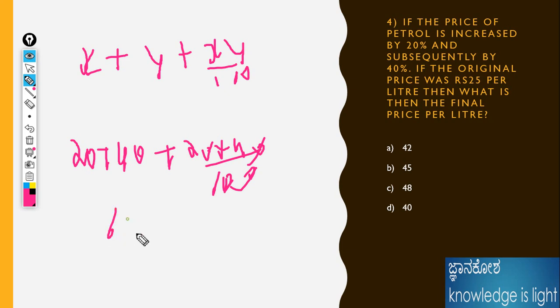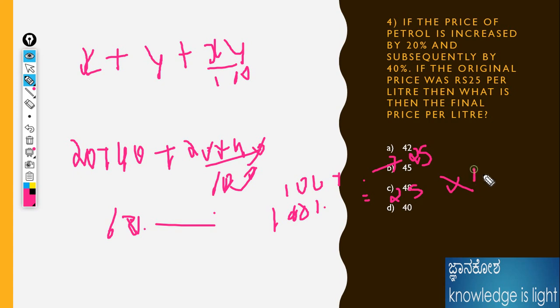Totally 68%. We already know 100% is 25 rupees. Now it is 168%. How much is the amount? 25 times 168 divided by 100 gives 42. 42 is the answer.